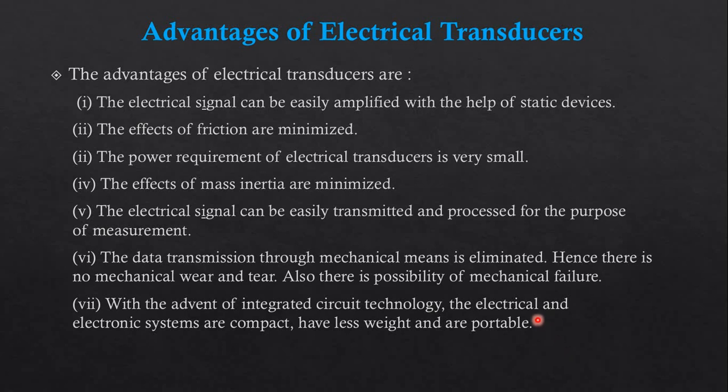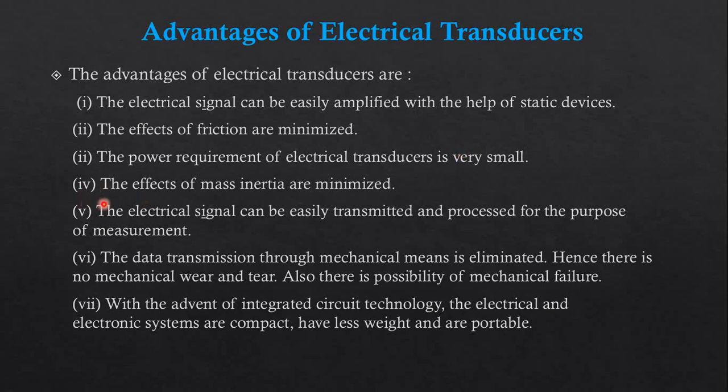Now moving forward, the advantages of electrical transducers. The advantages of electrical transducers are as follows. First, the electrical signal can be easily amplified with the help of static devices or different op-amps, right? So electrical signals are easy to amplify. Then, the effect of friction is minimized because there are no mechanical parts in an electrical transducer. The friction loss is minimum. Then, the power required by an electrical transducer is very small, as we already know, because it is in current or voltage form.